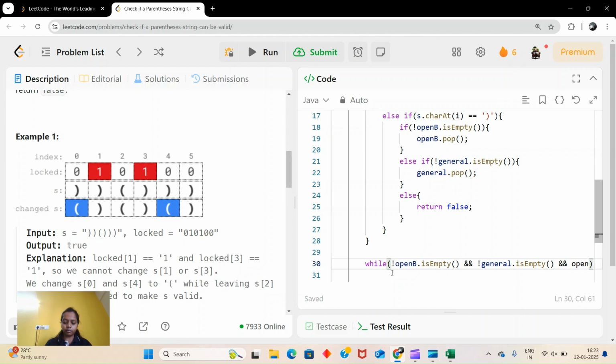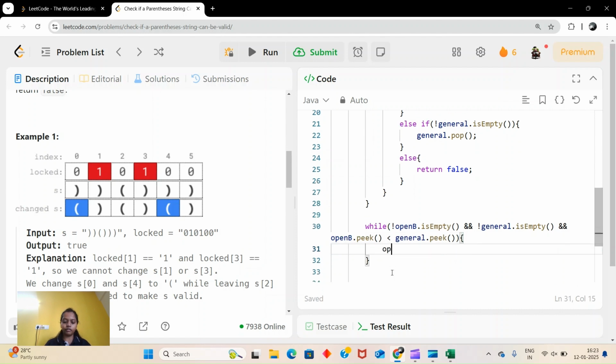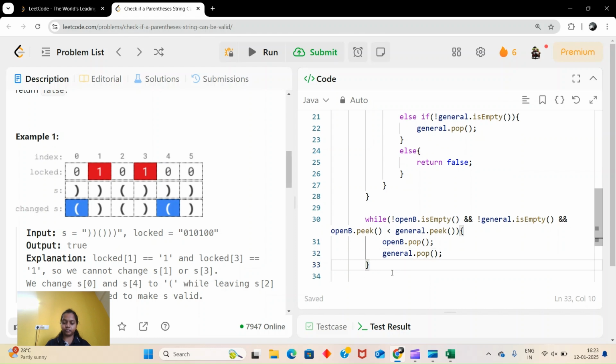So open b dot peek, the top element, should be less than general dot peek. Then we will do open b dot pop and general dot pop.